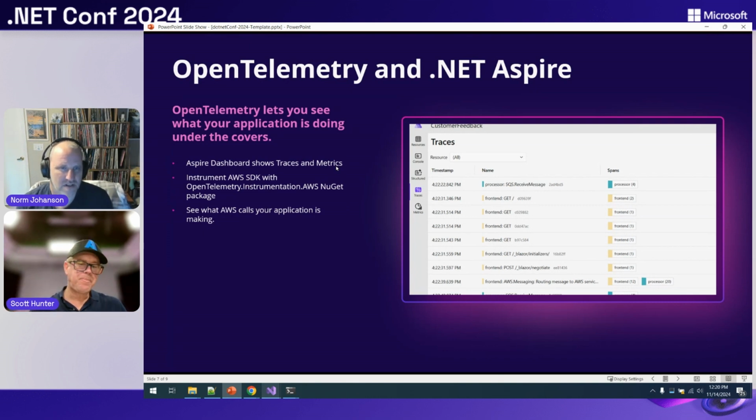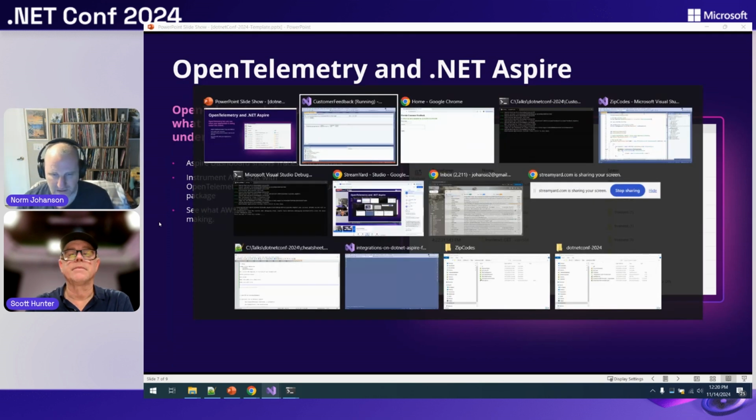In the AWS world, you can enable AWS by adding that OpenTelemetry instrumentation AWS package. You do that, and then that's going to help you see inside your Aspire what we're actually doing under the covers. Are you calling more than you mean to be doing? Things like that. For example, what we just did, right? So